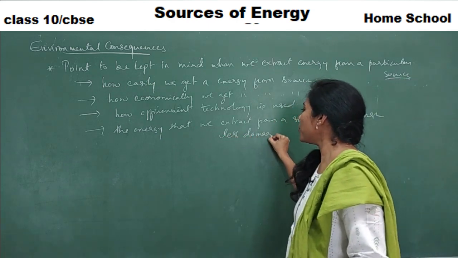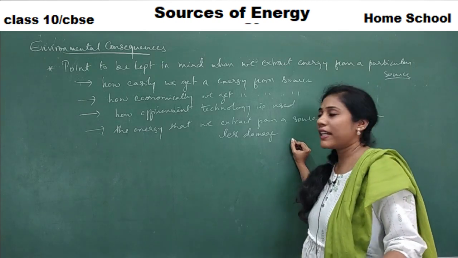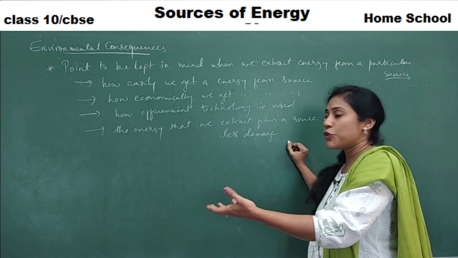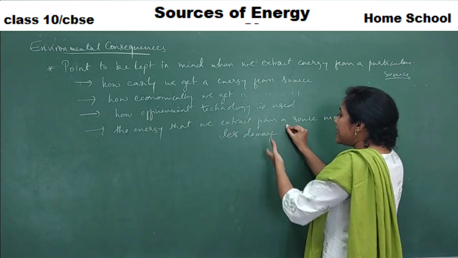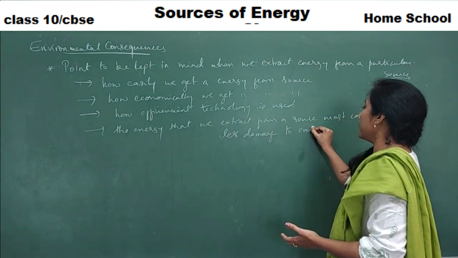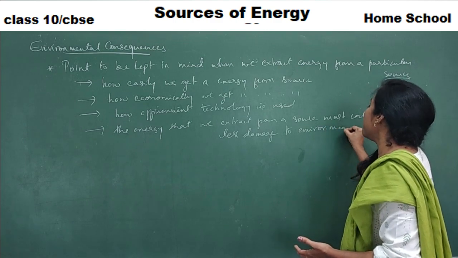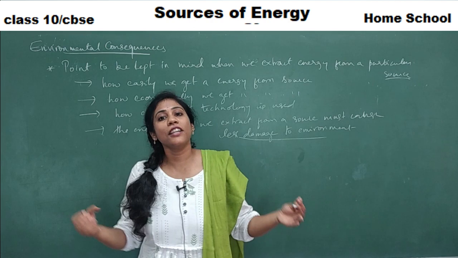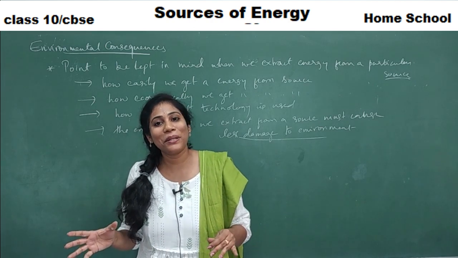Definitely any source will cause damage, but among the various sources you have to select a source which causes less damage to the environment. This point is very, very important, guys. Can you tell me which sources cause less damage to the environment?